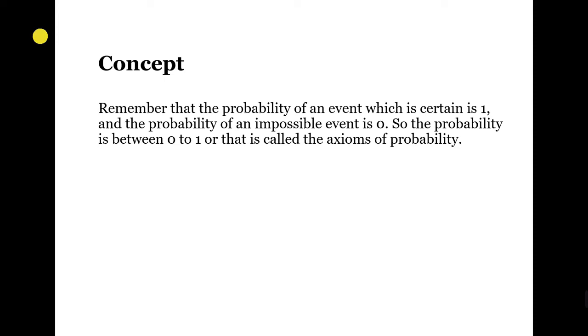The next concept is that the probability of a certain event is 1, and the probability of an impossible event is 0. It means that there is no probability larger than 1 or less than 0. So it is always between 0 and 1, the so-called axiom of probability. Now, if we can write down probabilities for all possible results, the sum of all these probabilities must also be equal to 1, and this should be used as a check whenever possible.